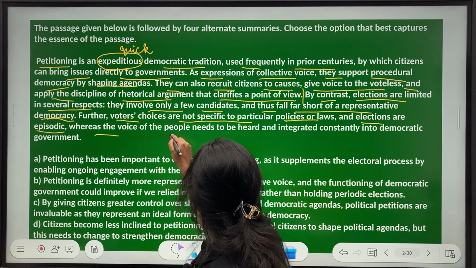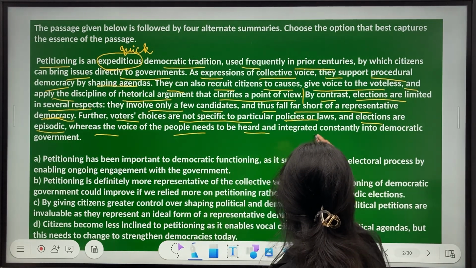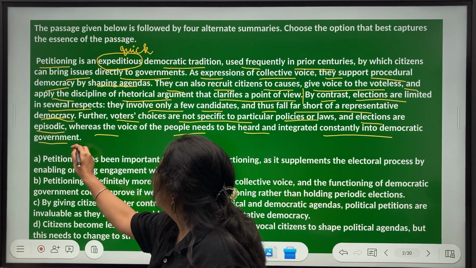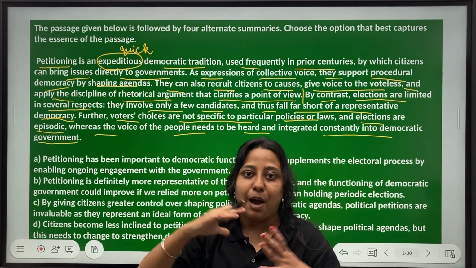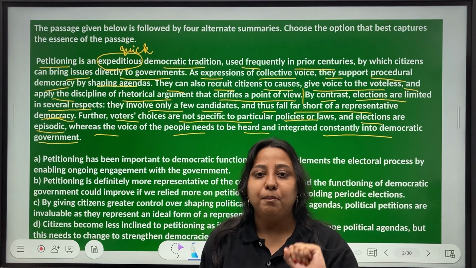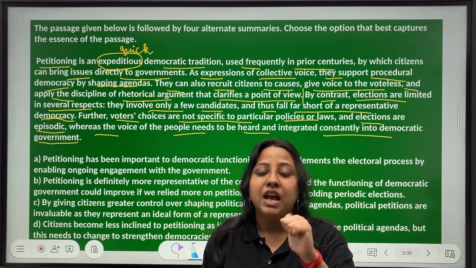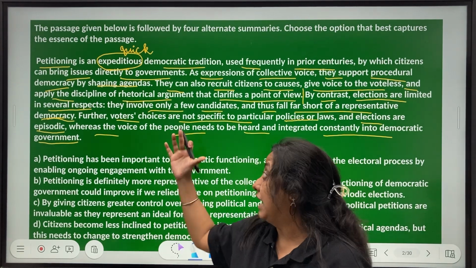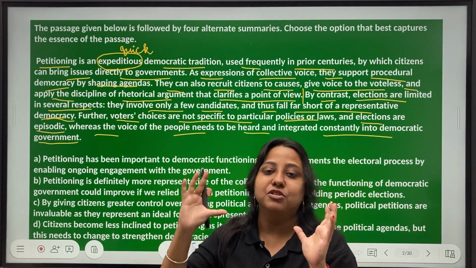Whereas the voice of the people needs to be heard and integrated constantly into democratic government. So here, a gap is created between petitioning and election. There's a difference, there is a contrast. So petitioning is collective voice, election not so, can't say that it is as per the passage. Okay, it's not a personal opinion.